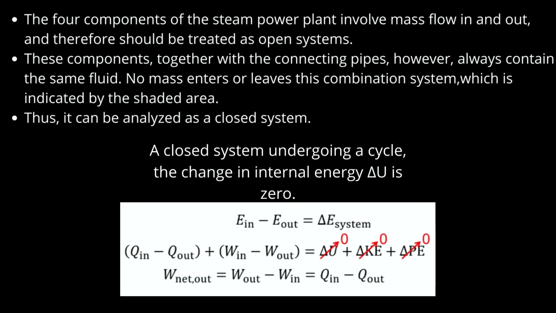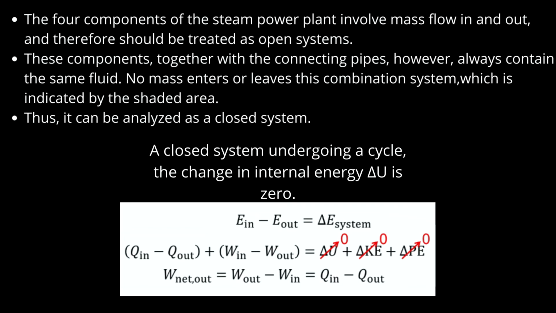The four components of the steam power plant involve mass flow in and out and therefore should be viewed as an open system. These components, together with the connecting pipes, however, always contain the same fluid. No mass enters or leaves this combined system, as indicated by the shaded area.